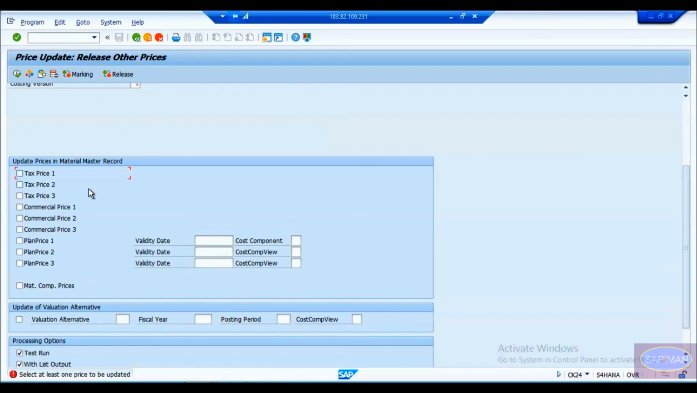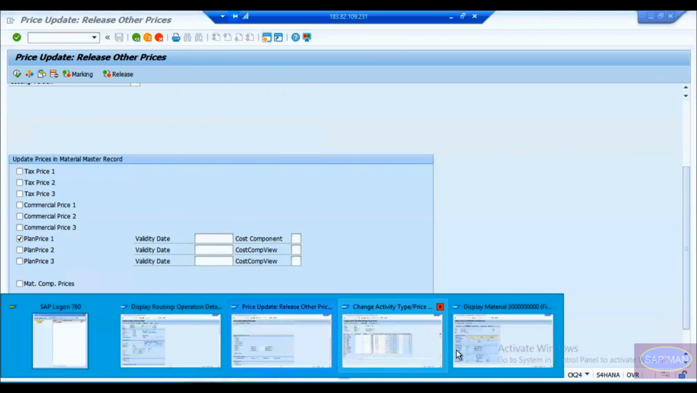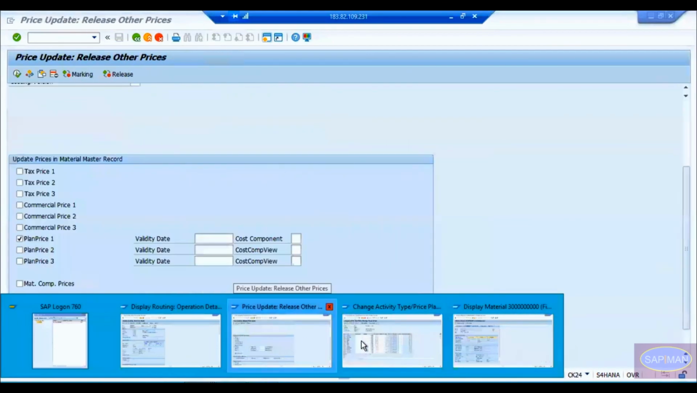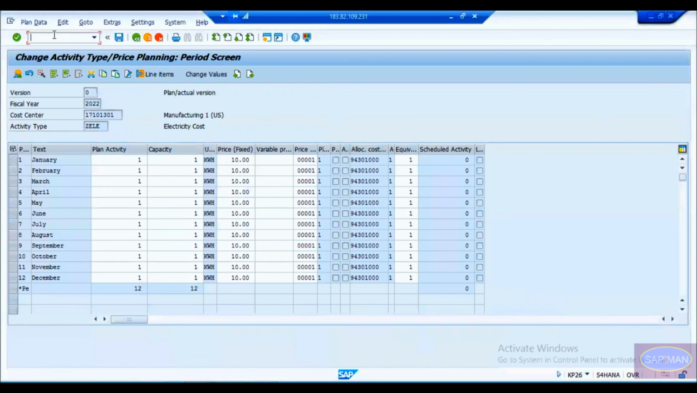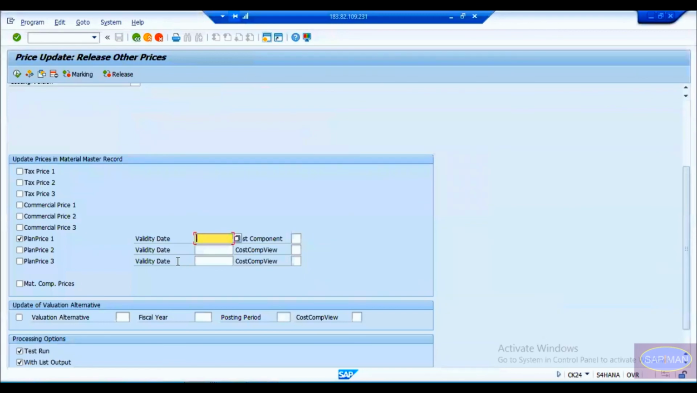So for an example, I want to update the plan price, and validity date is today's date, like on which date you had done the cost estimation run. I can go and pick it up from my CK11N screen. Give me a second now. CK11N. So which date I had selected here, you see 1.3.2022. The same thing I can maintain it up here.